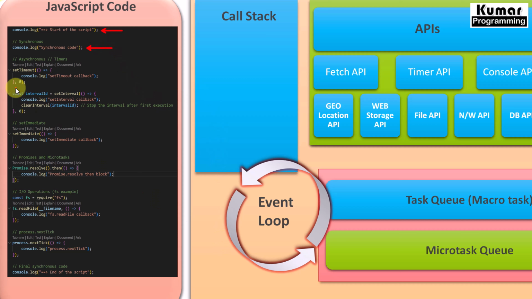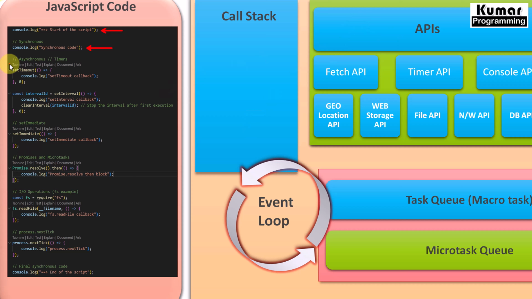But if you see here, setTimeout, setInterval, and setImmediate, these are all asynchronous callback types of functions. So these are going to be executed inside our API. They will come to the call stack and go to the API. Similarly, setImmediate also will come to the call stack and go to the API.